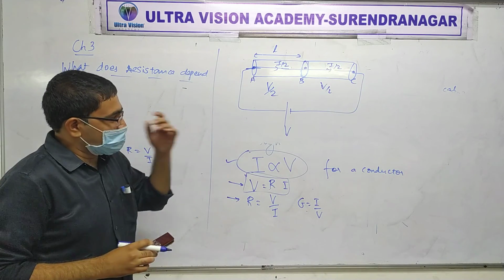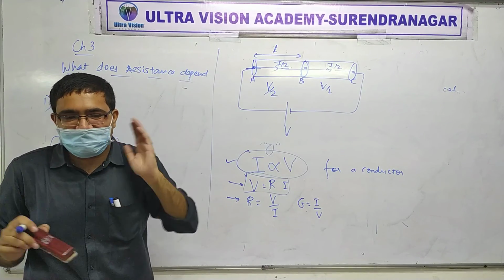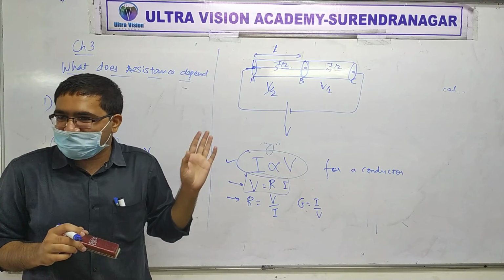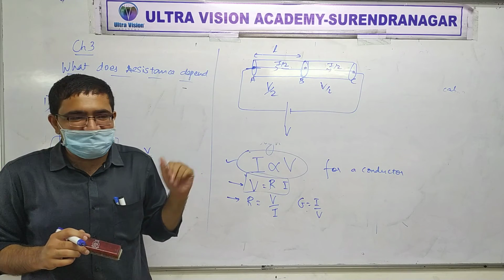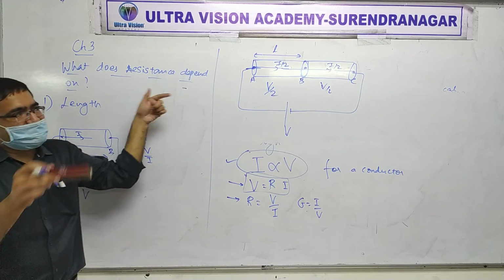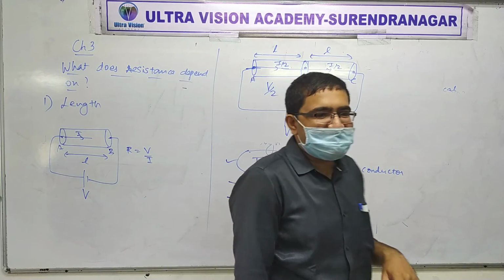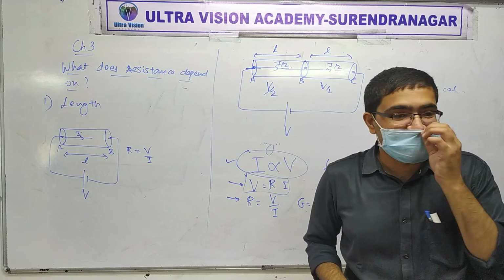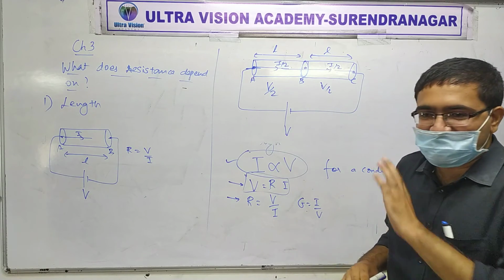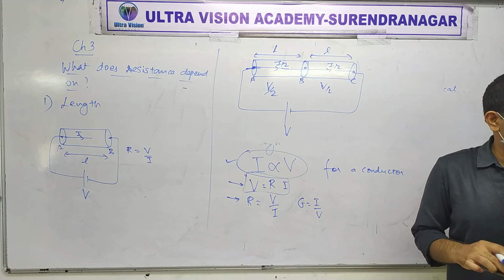So what's the total voltage V? But now if we double the length, the current has become half. Before, the length was L and the current was I. Now the length is 2L. Does it make sense? If the length is doubled, the current becomes half. Anything else changed? Battery voltage V is the same. Okay, current is half.